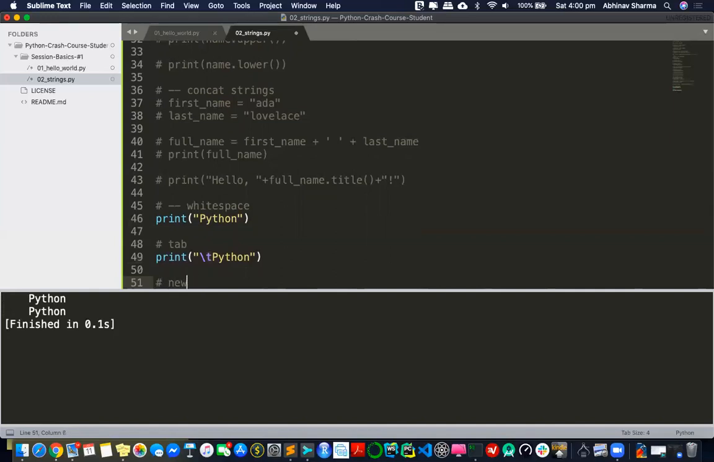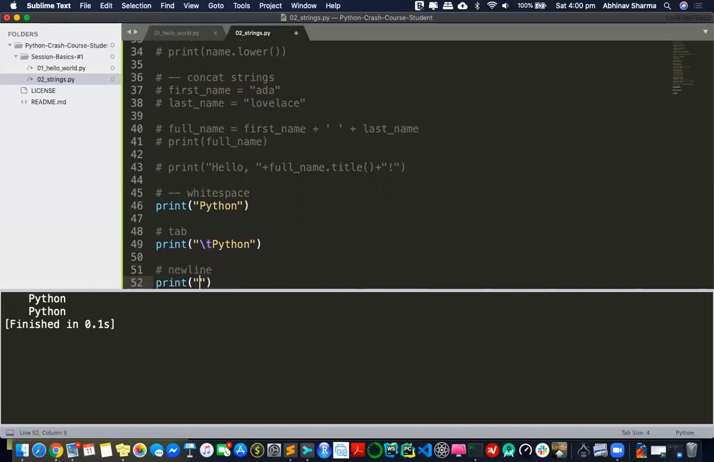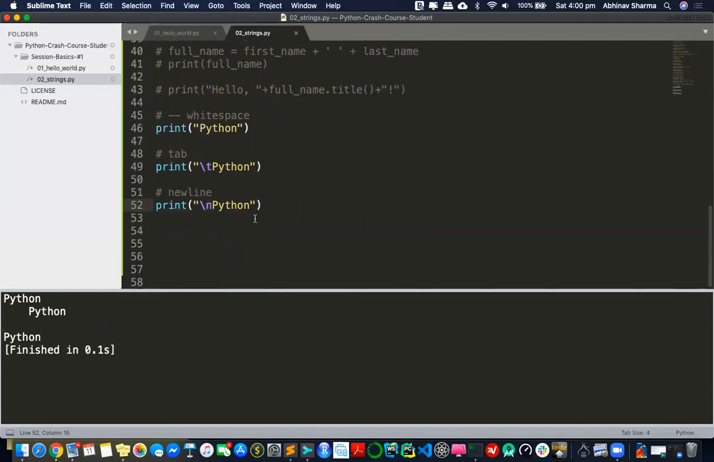Similarly, we can represent a new line. So if I write backslash n Python, you see this guy is on the line after. This is like an enter, like I put enter on my keyboard. So this guy prints Python, this guy tabs and then prints Python, and this guy takes a new line before printing. Are you able to get this? So that's the new line thing.